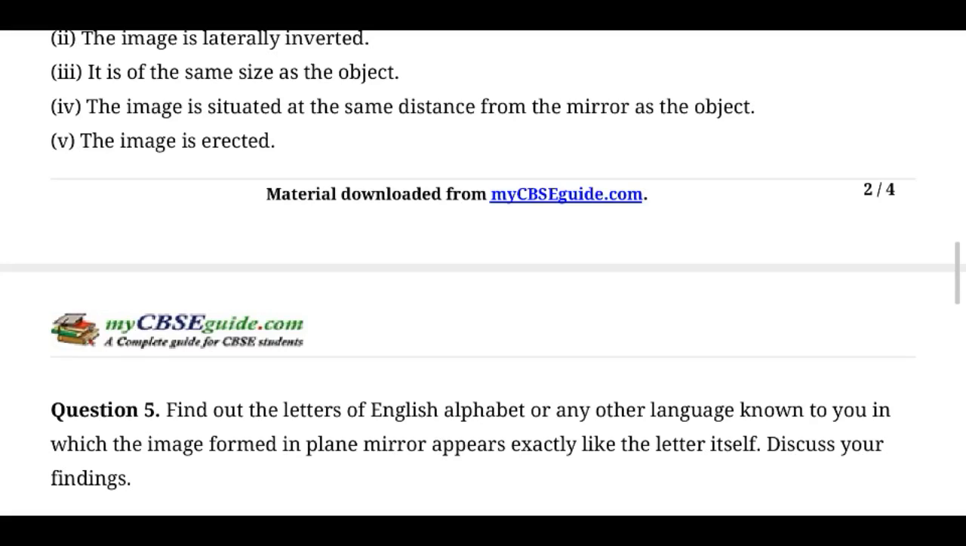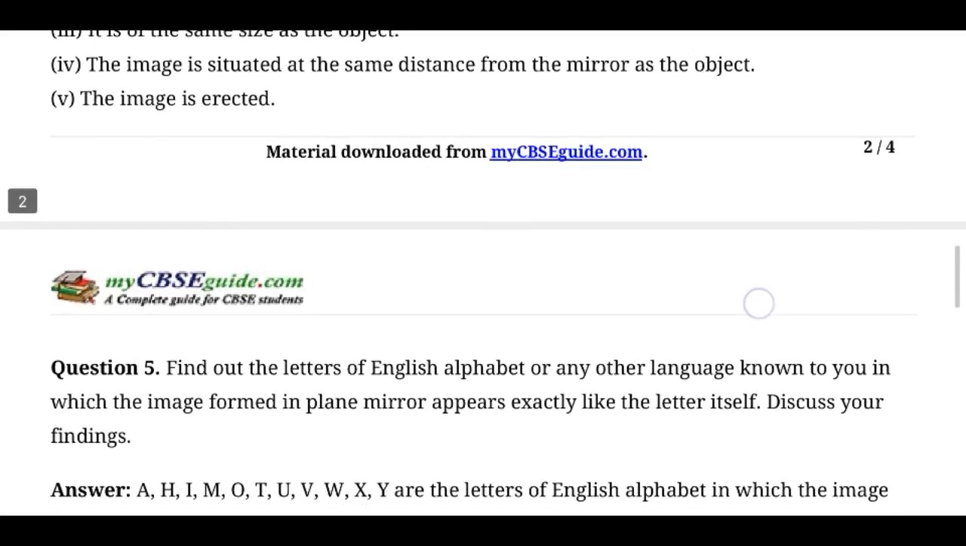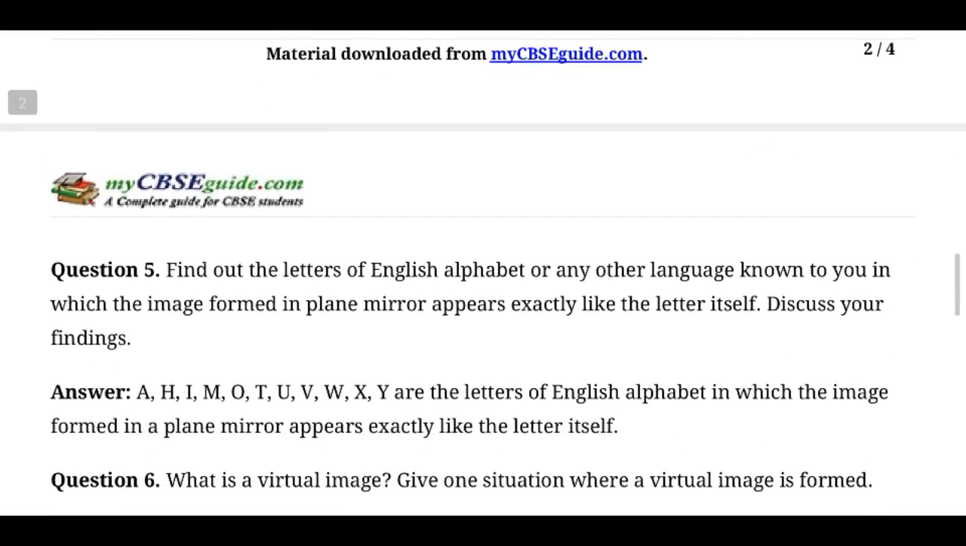O, U, then A. These are the alphabets we can't invert: A, H, I, M, O, T, U, V, W, X, Y. You will be able to see what is present behind your mirror.